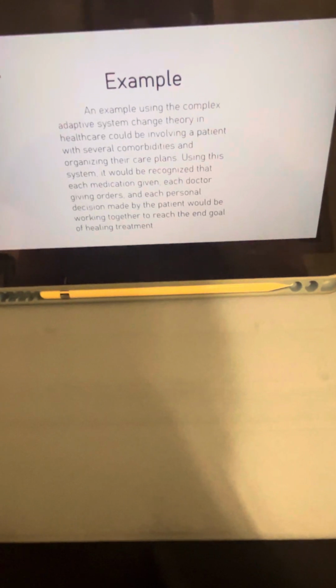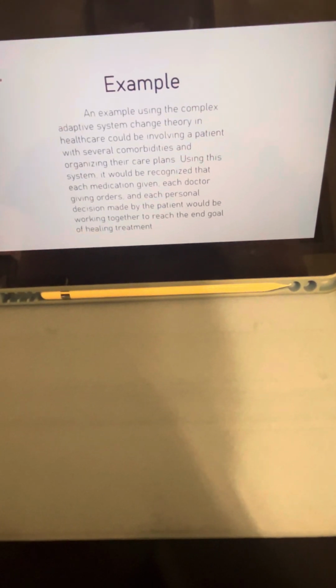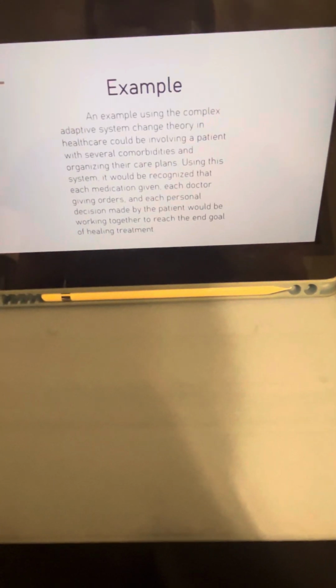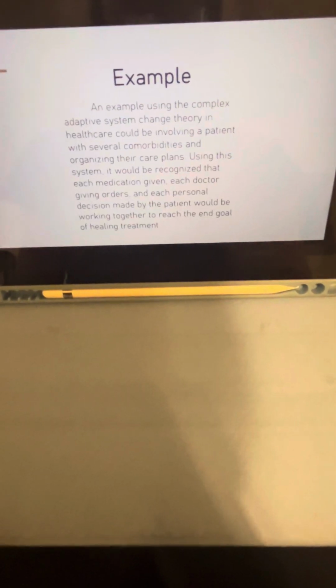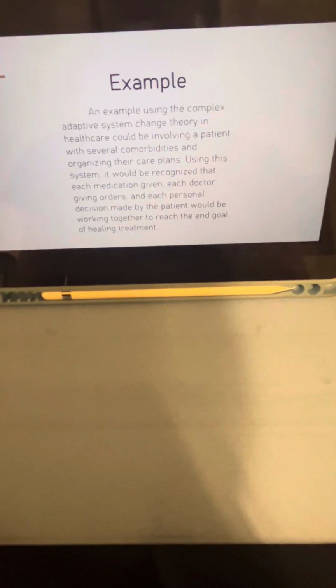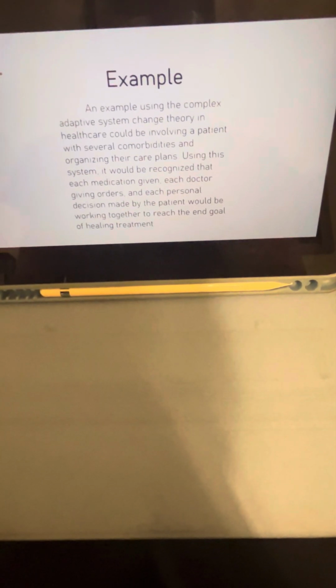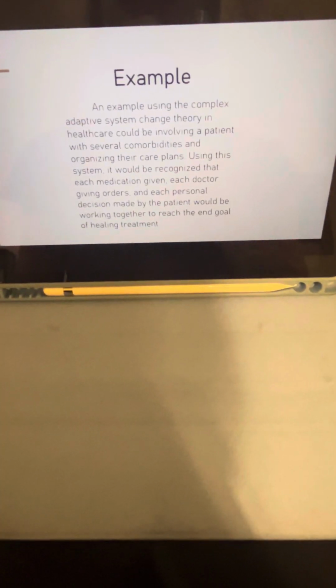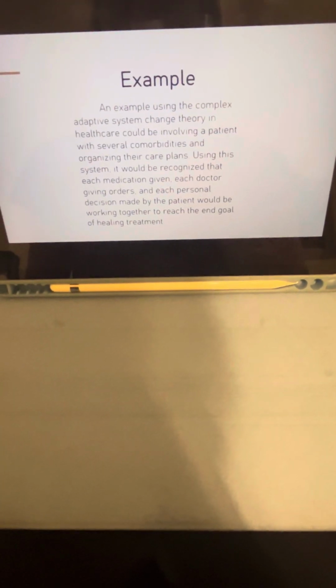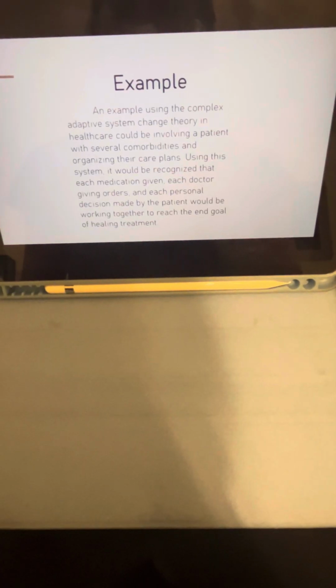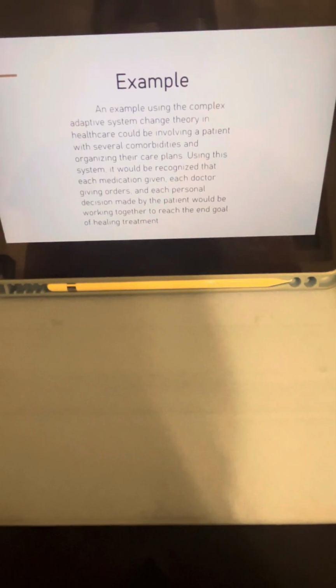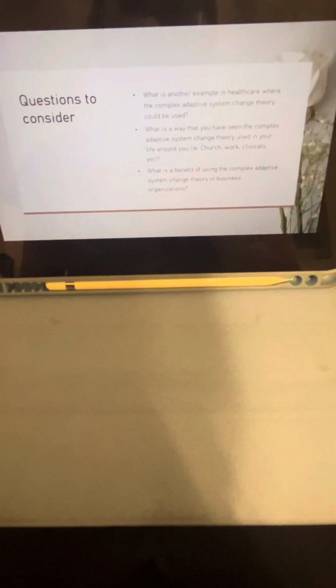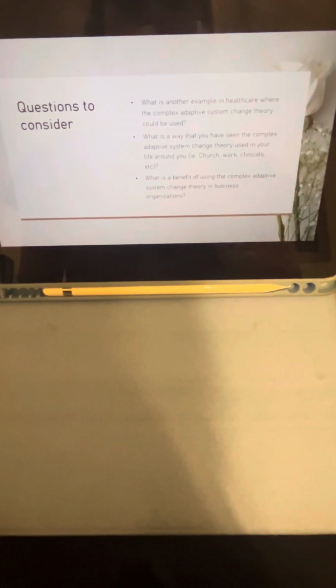Also, knowing a patient's past medical history is essential when giving orders and making their care plans. We had looked at this from the patient's perspective, and now we can look at it from the healthcare's perspective and knowing what would need to work together to then be able to create change, the change being healing in this case. Questions to consider for the future.